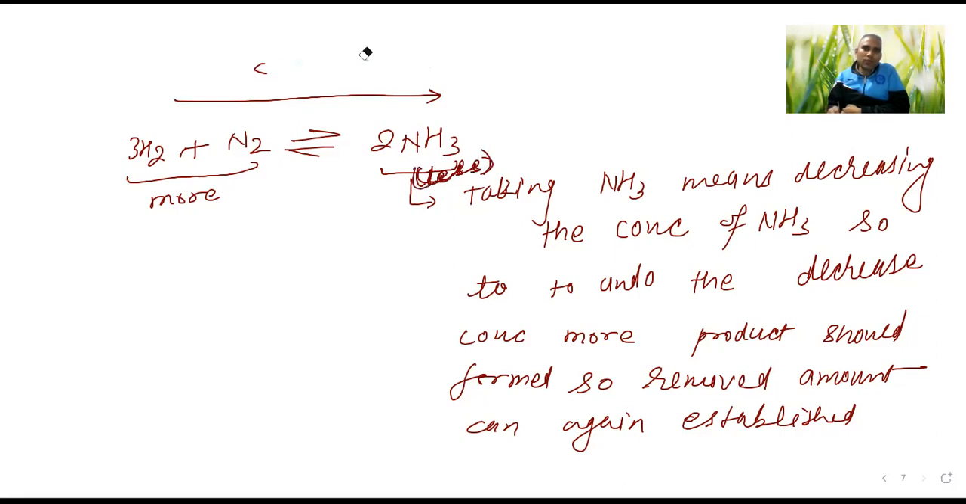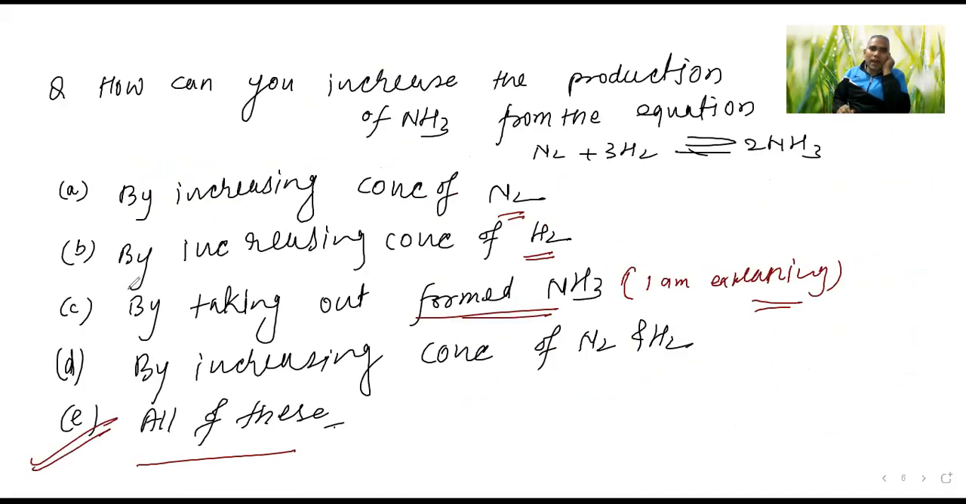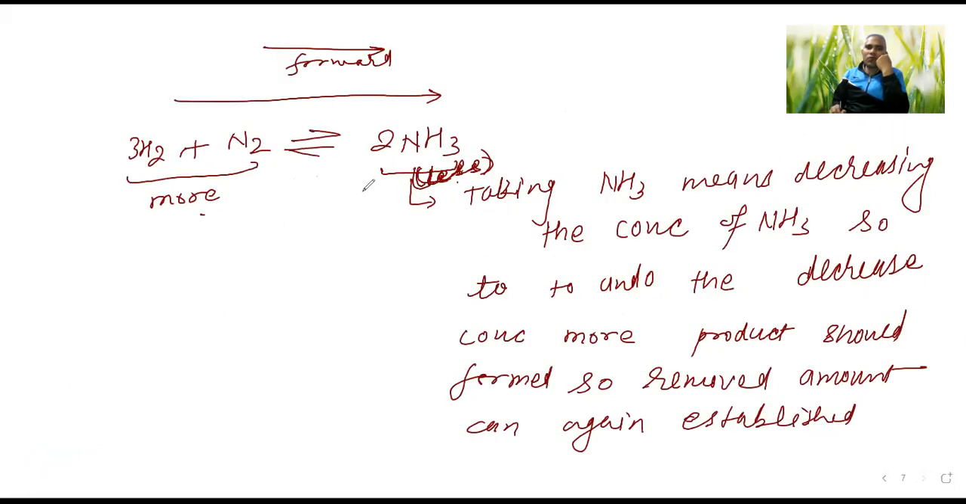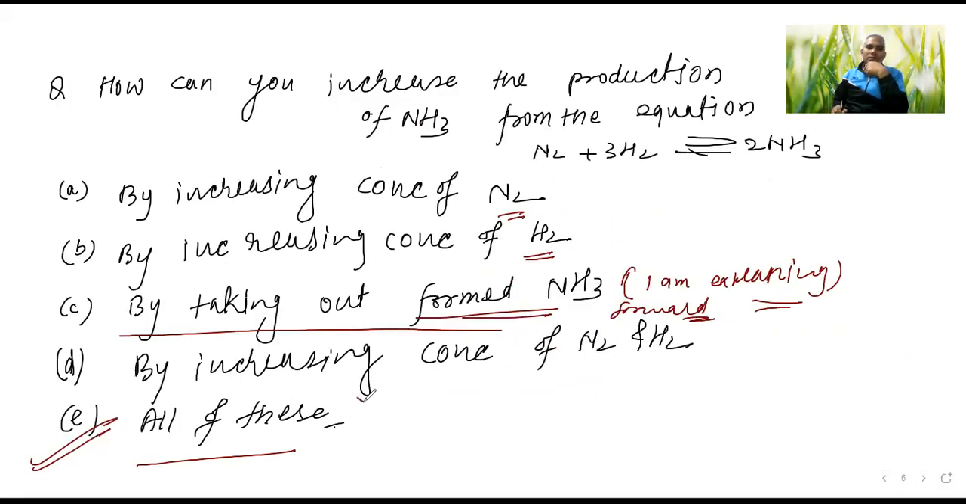So where should it go? It should go in this direction, yes or no? If it goes this way, more will become less and less will become more, so it will become equal. So you understood this concept. By taking out NH3, the equilibrium will shift in the forward direction. Forward direction means more product formation will take place. Yes or no? So our answer will be all of these.